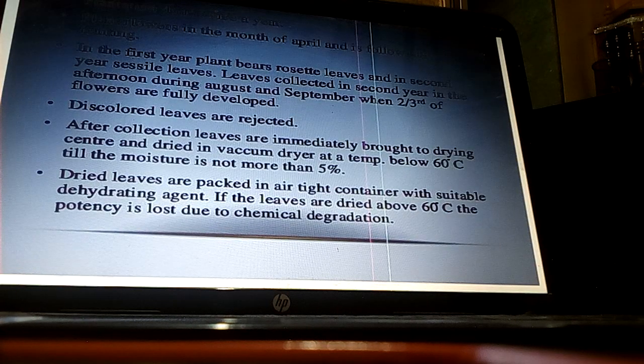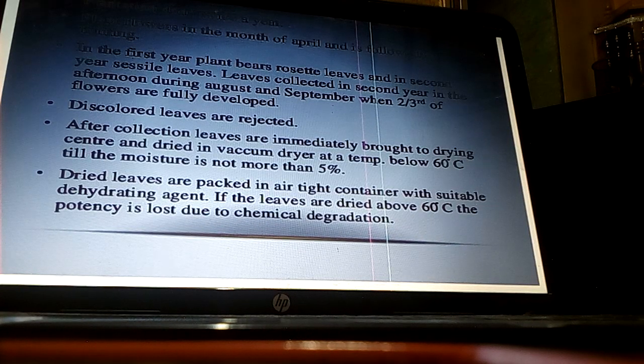After collection, the leaves are dried immediately. For that, vacuum dryers are used at a temperature below 60 degrees Celsius, because if the leaves are dried above 60 degrees Celsius, destruction of the active constituent will take place.